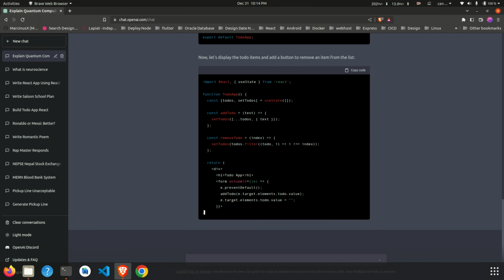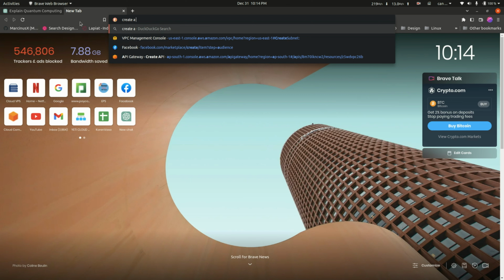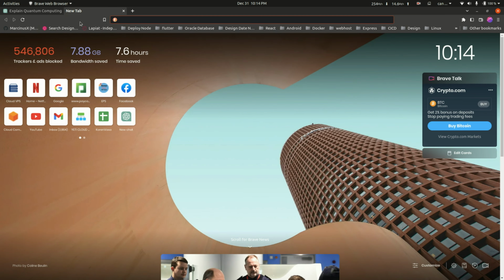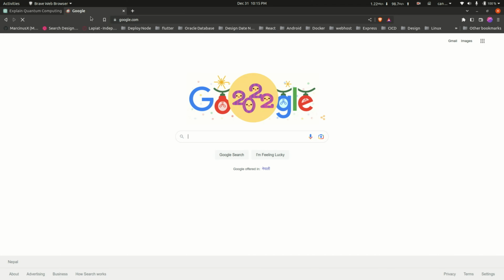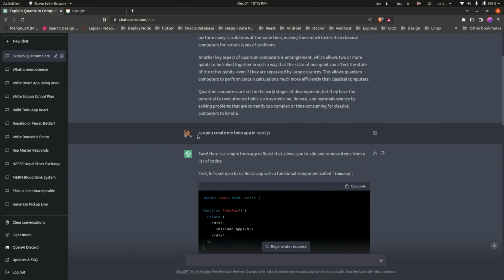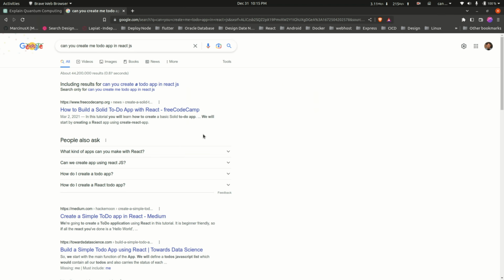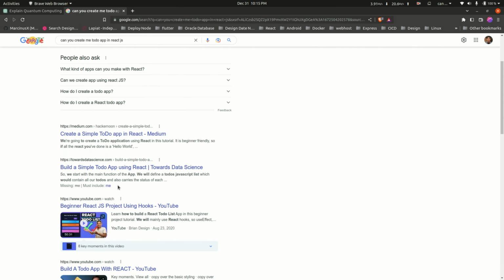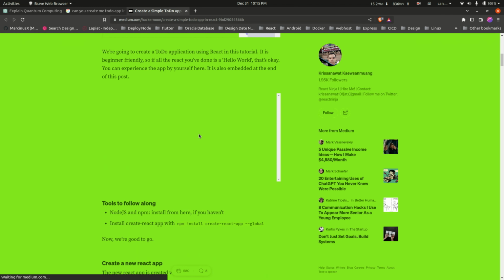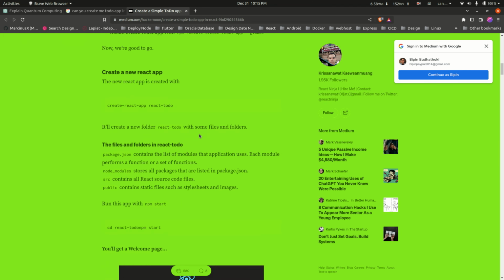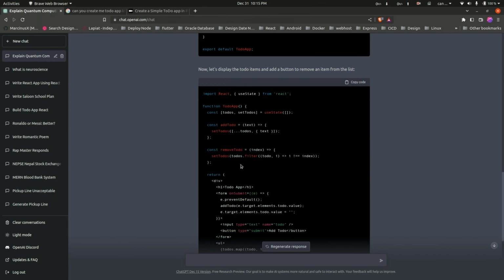Let's check another thing: search the same thing on Google and find out which is more reliable and where I can find the answer to this question faster. Google is giving me a list of articles and blogs written by somebody else, and it can sometimes be confusing and depends upon the writer. So it is much easier using ChatGPT, which simply gives me the answer and I can just copy paste these things.